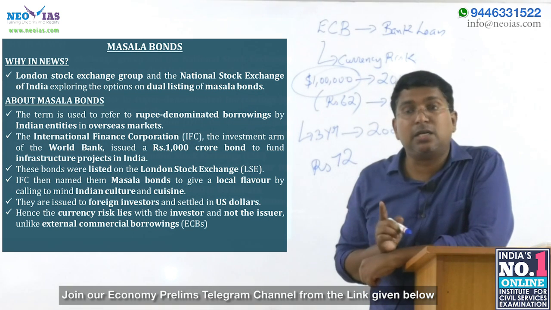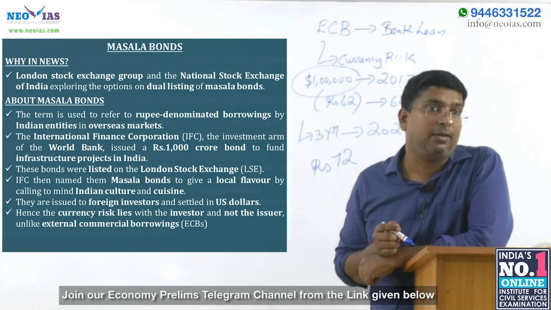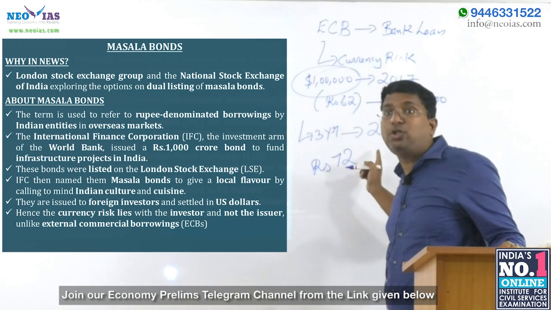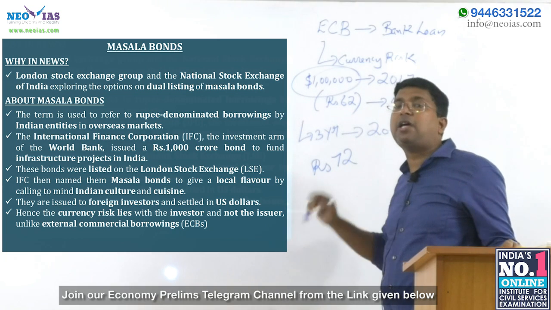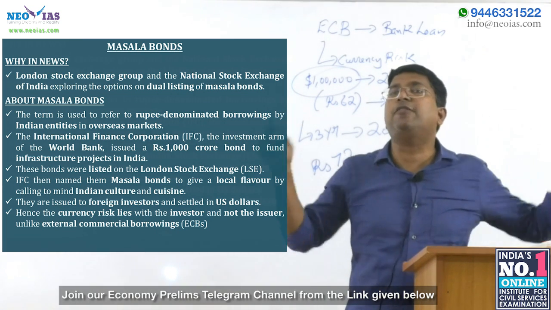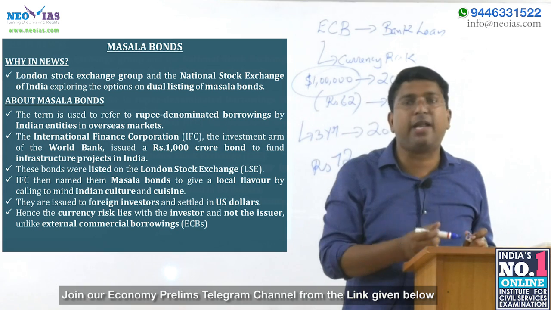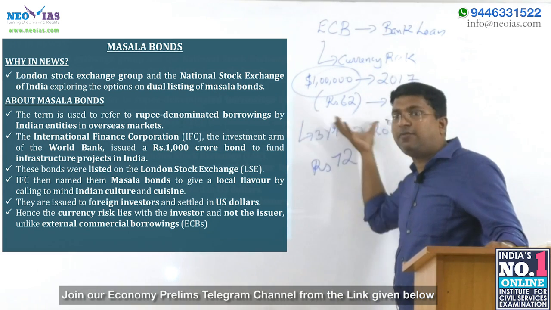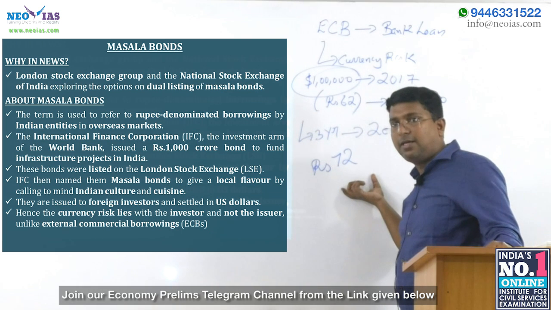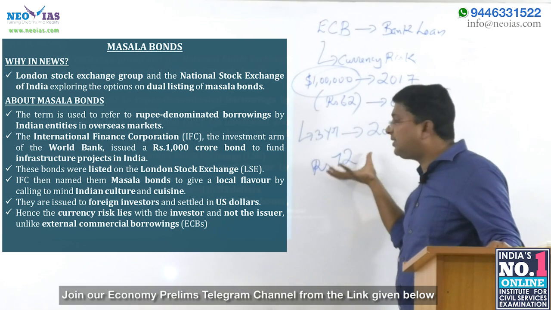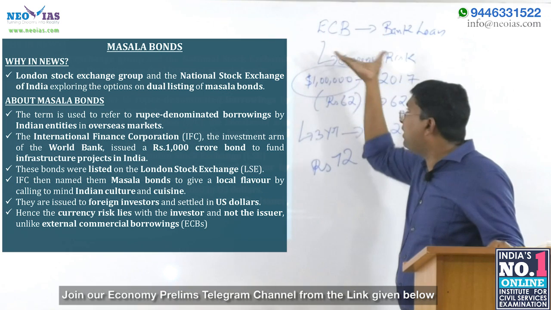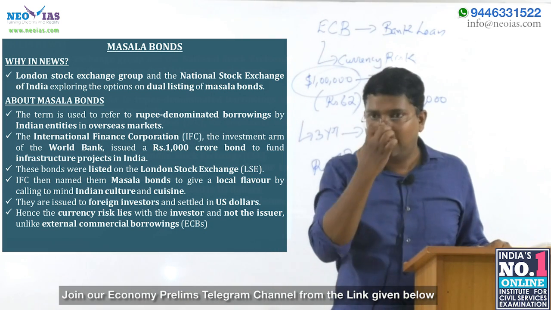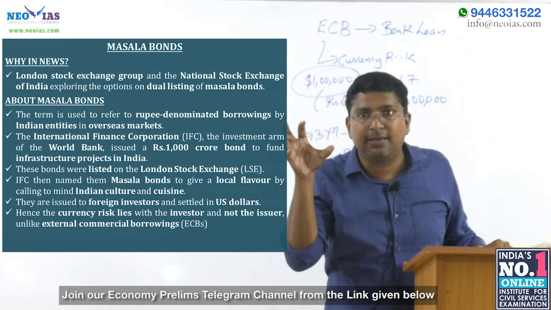So what should the private sector have done? It should have gone for a forward contract. Hedging should have been done. But most private companies in India are not going for hedging or any derivative contract. So there is a high risk of default because of this currency risk. The risk exists because the borrowing is dollar denominated. So you understood the problem of currency risk.